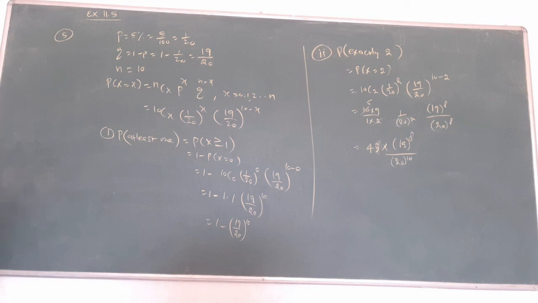Anyway, from the question, get the values of p, q, n. Write the formula for binomial distribution. Substitute n, p, q. For subdivision 1, at least 1. For subdivision 2, exactly 2. In this way, replace the x value, and we get the answer. That's all.